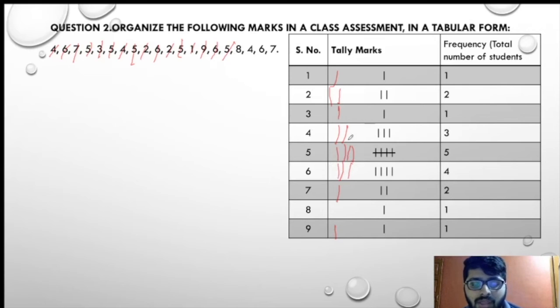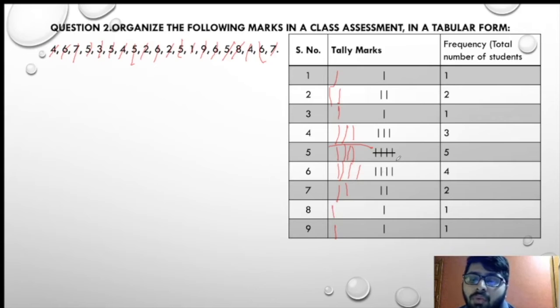5, so 5 again. Then that is 4, and this will be 5. Then 8. Just a second. Now we'll be moving on to 8, so 8 over here. Again 4, so 4 over here. Then 6, 6 over here. Then 7, 7 over here. Now by this you can see I have got the exact values that we can go for.